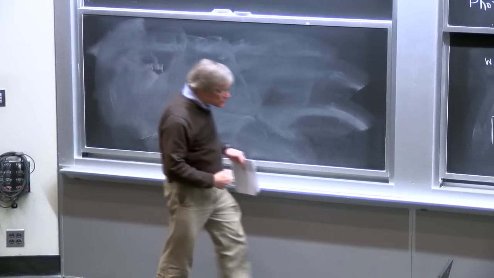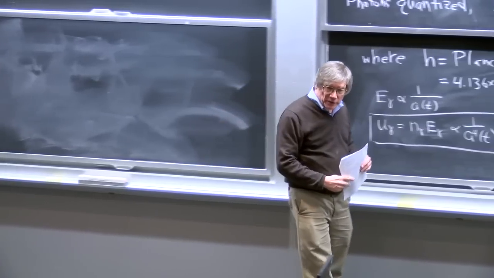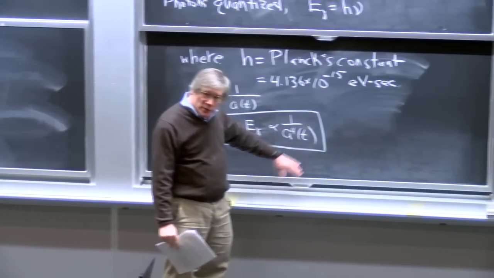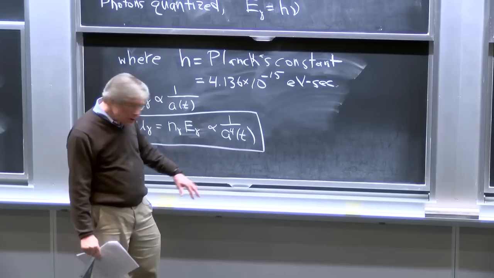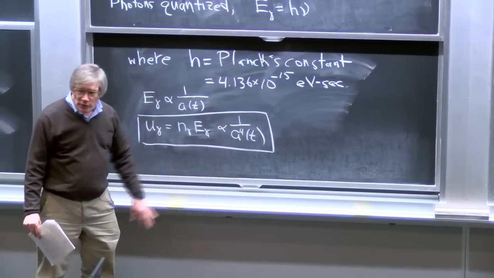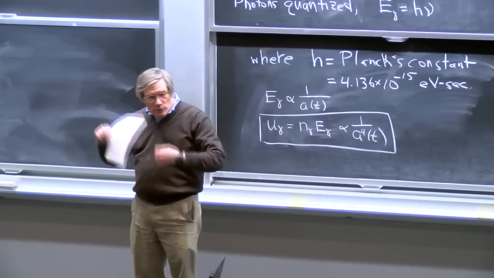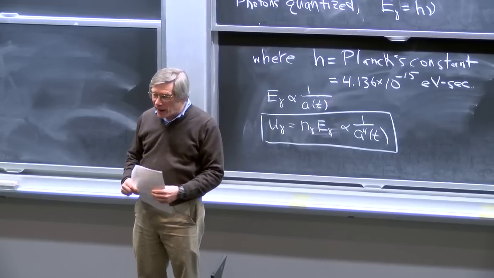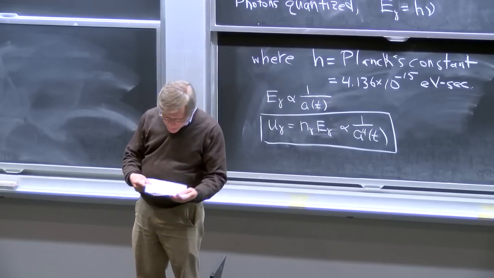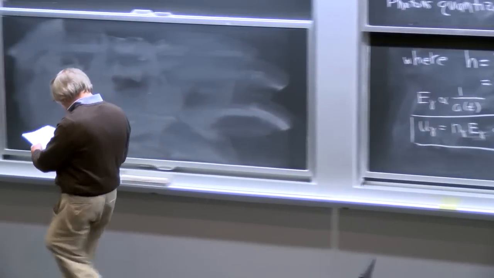Because we know how the ratio changes. It changes by a factor of a, the scale factor. Because the energy density of non-relativistic matter is falling off like 1 over a cubed, and the energy density of radiation is falling off like 1 over a to the 4th. So the ratio between them just changes by a factor of a, decreasing as a gets larger.